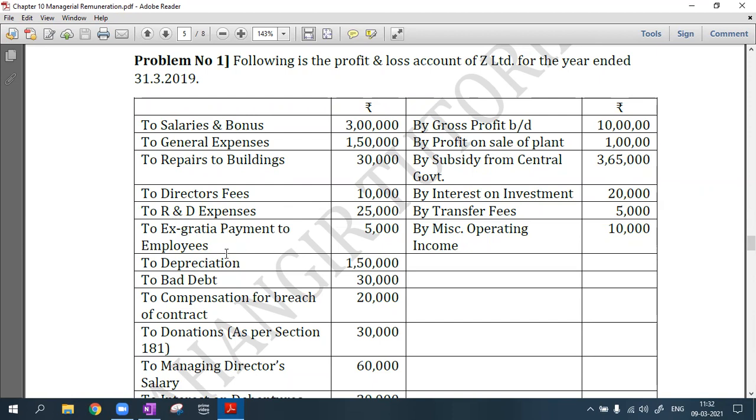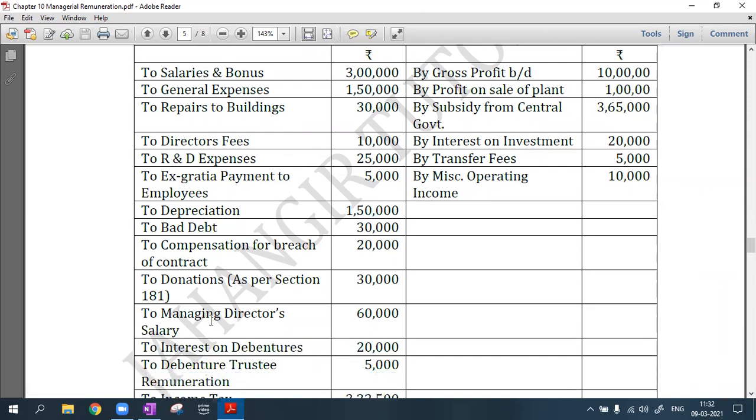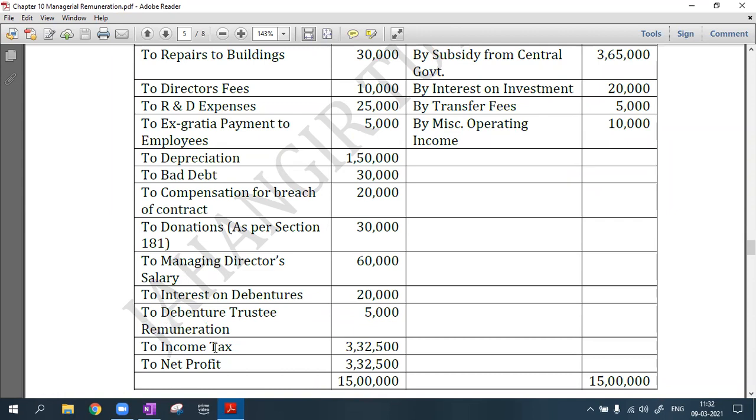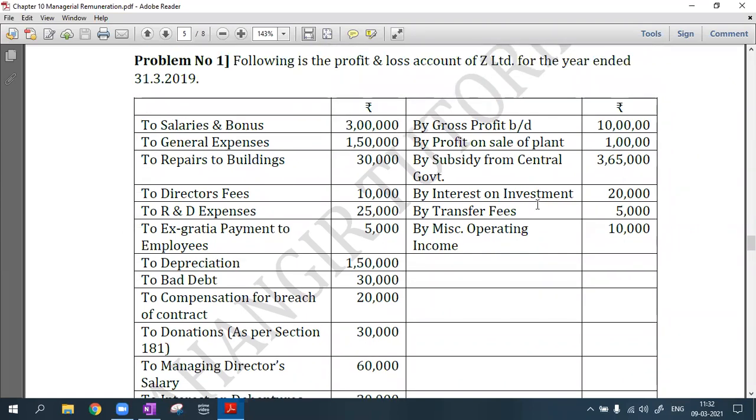Ex gratia payment to the employees, depreciation, bad debts, compensation for breach of contract, donations as per section 181, managing director's salary, interest on debentures, debenture trustees' remuneration, income tax, and net profit is given here. And on my credit side, the incomes are gross profit.